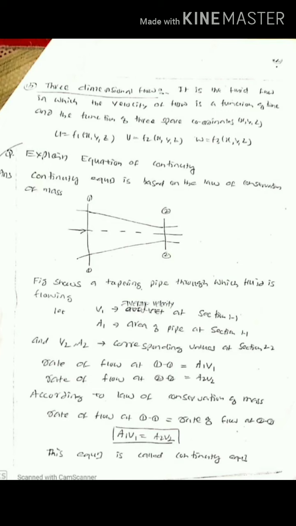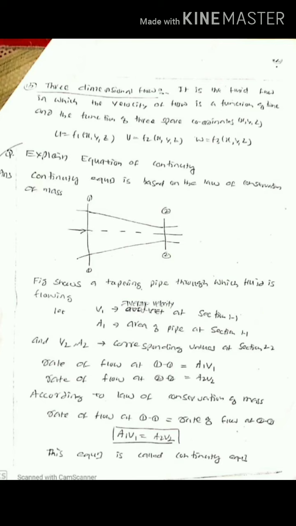Hence, the rate of flow at section 1-1 is given by A1 into V1. Similarly, the rate of flow at section 2-2 is given by A2 into V2. And according to the law of conservation of mass, the rate of flow at 1-1 is equal to the rate of flow at section 2-2. Therefore, A1 V1 is equal to A2 V2. So, this equation is known as the continuity equation.